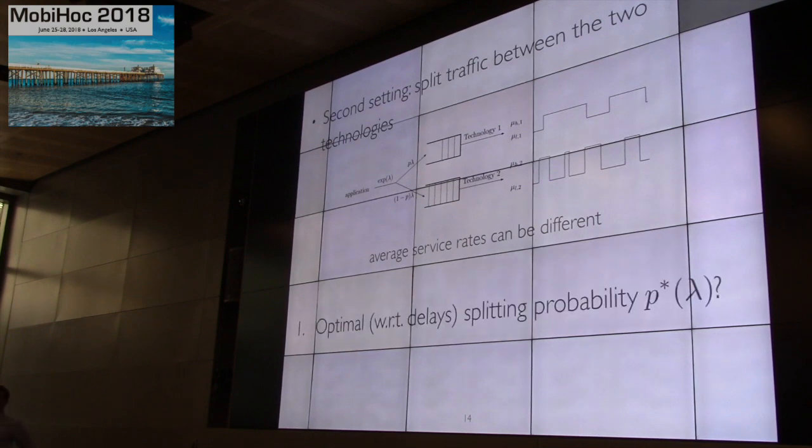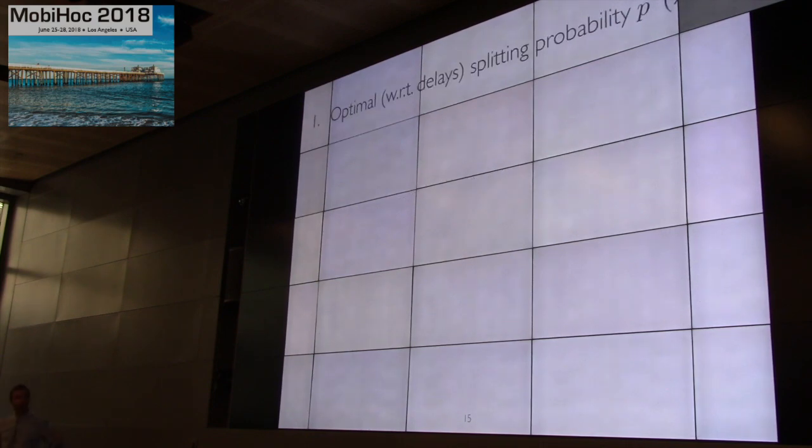And what we want to study is the impact of this splitting probability p on the delay, and we want to find the optimal splitting probability, the one that yields the smallest delays, and we want to study the impact that it has on the delays.